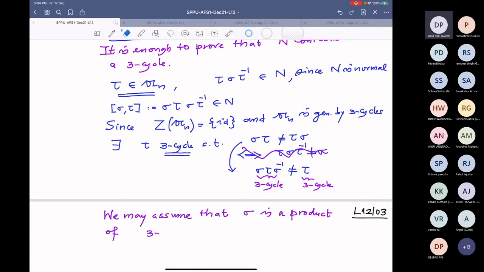Which are they? See here, when I multiply by that, in the bracket I replace sigma by sigma tau inverse.